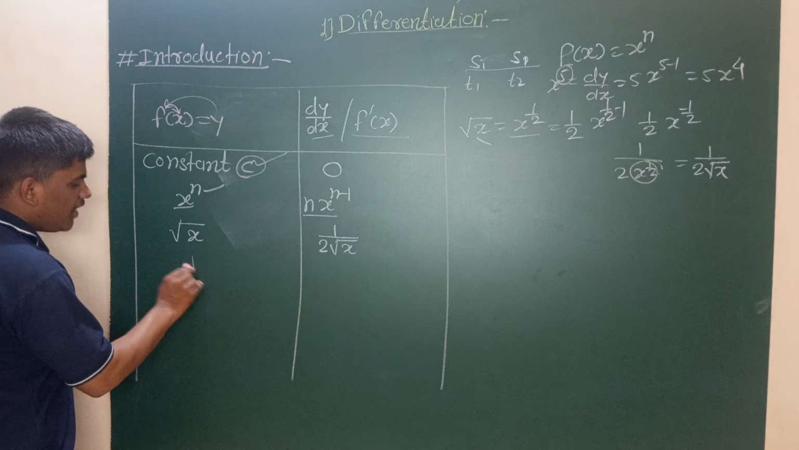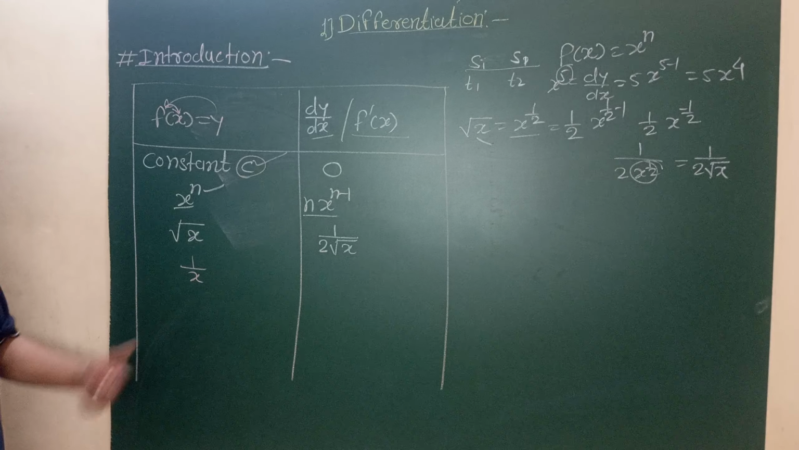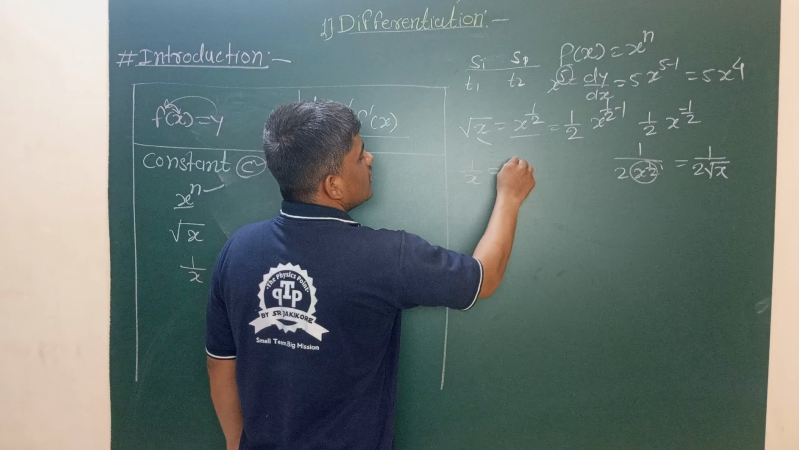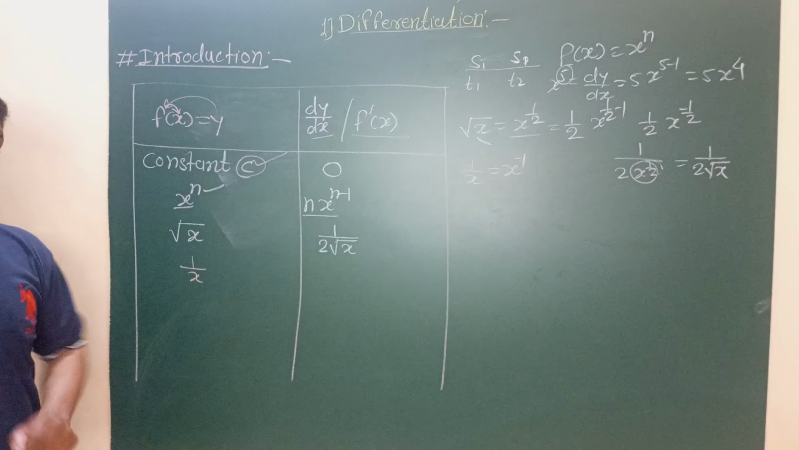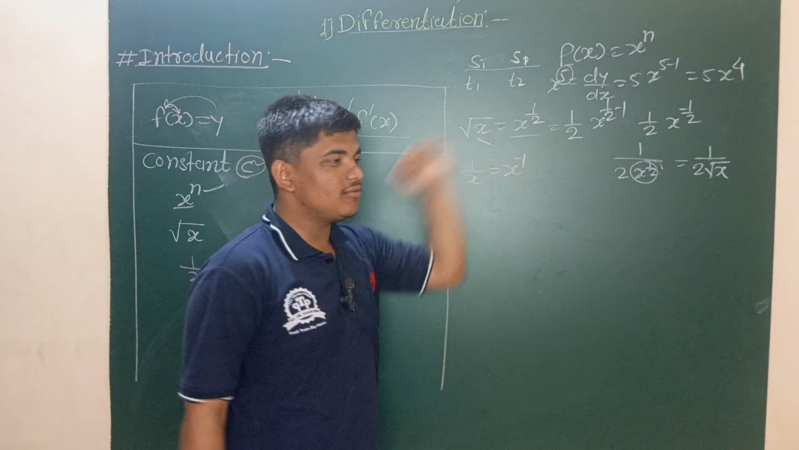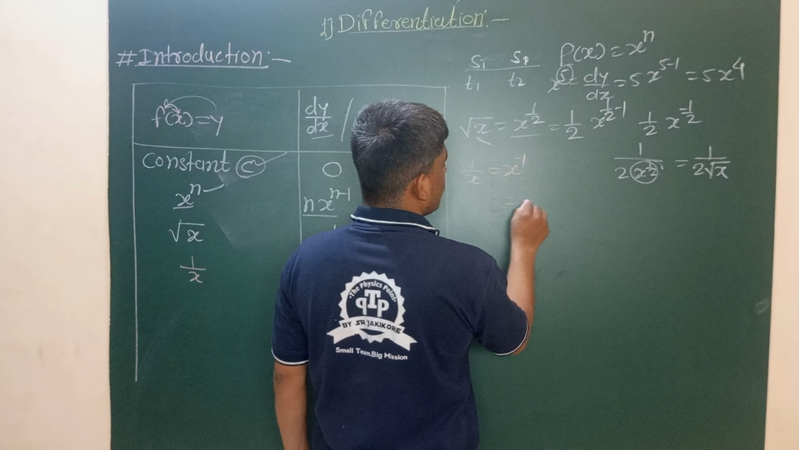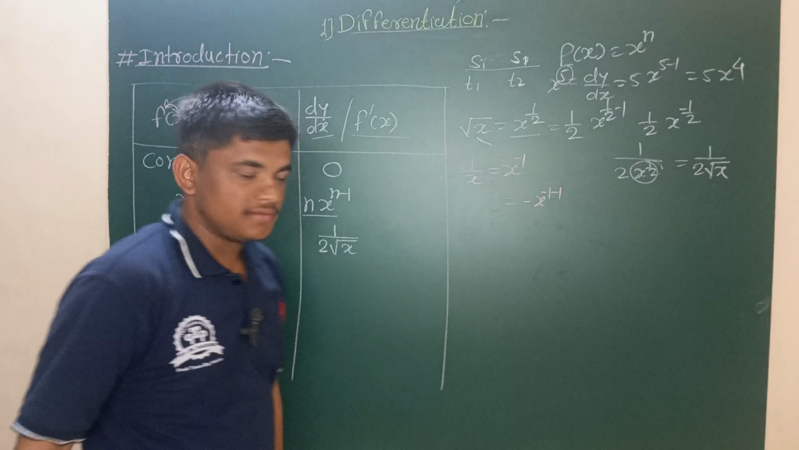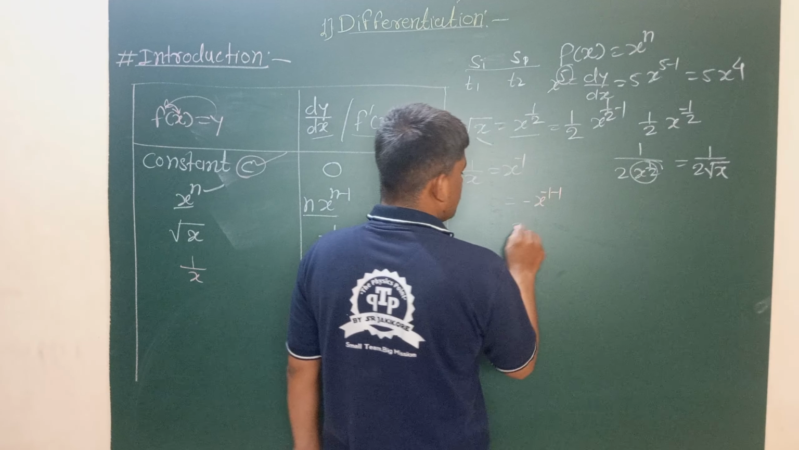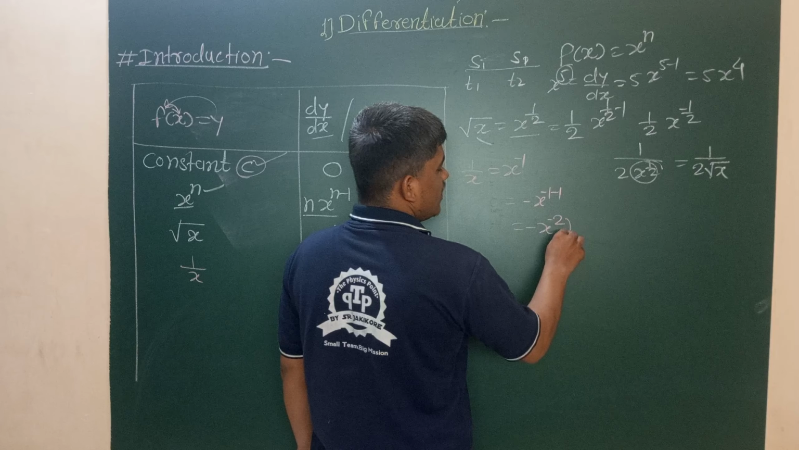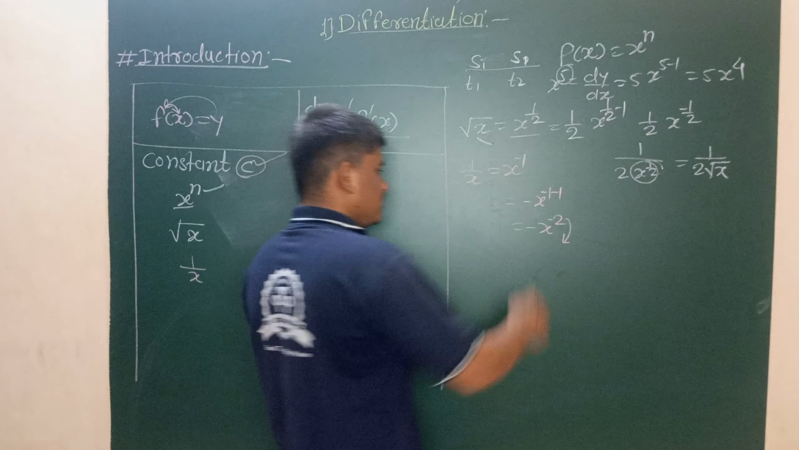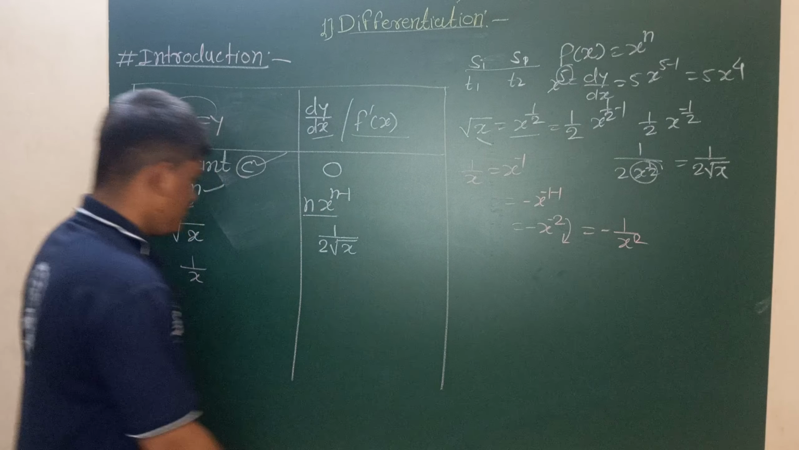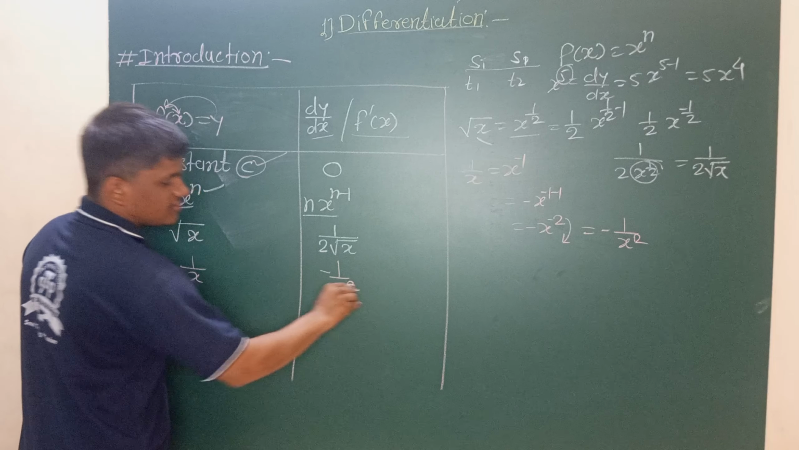What is the derivative of 1 upon x? If any function is in the denominator, that means the index of x goes to the numerator, which is equal to minus 1. Using the formula, minus x raised to minus 1 minus 1, that means minus minus is plus, minus x raised to minus 2. When it comes to the denominator, the negative sign changes into positive: minus 1 upon x square, which is minus 1 by x square.